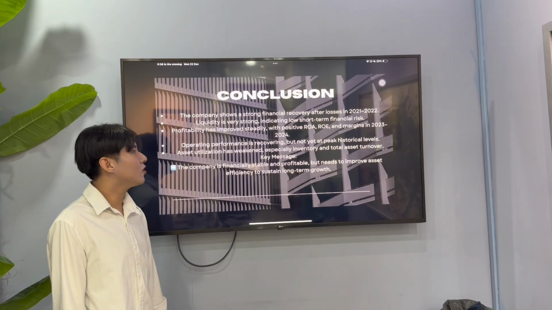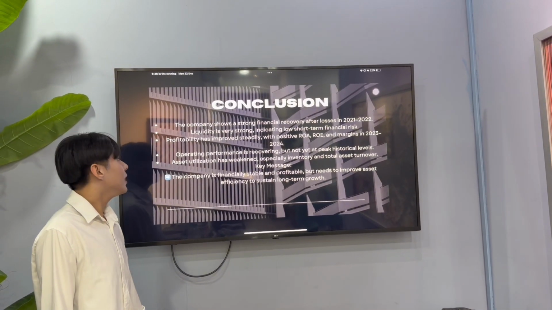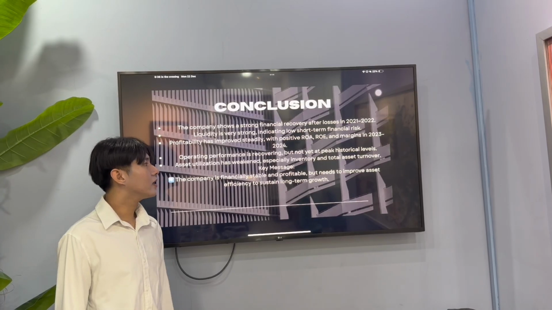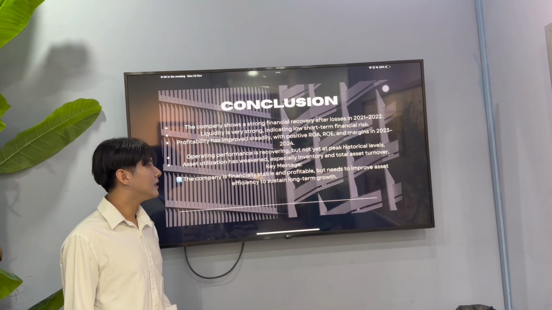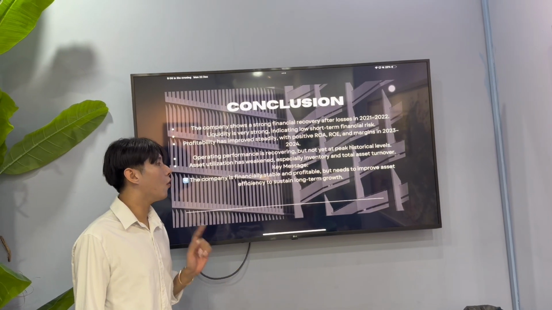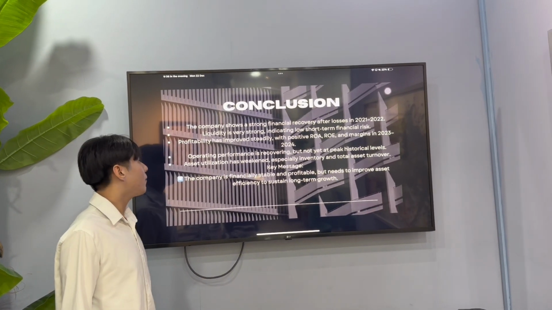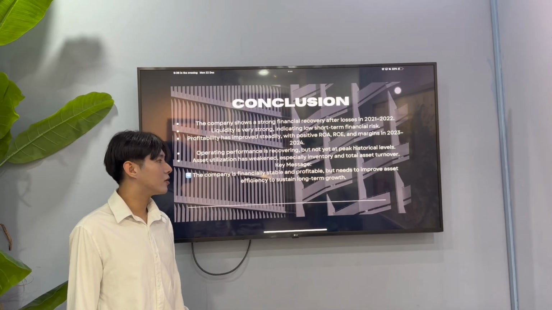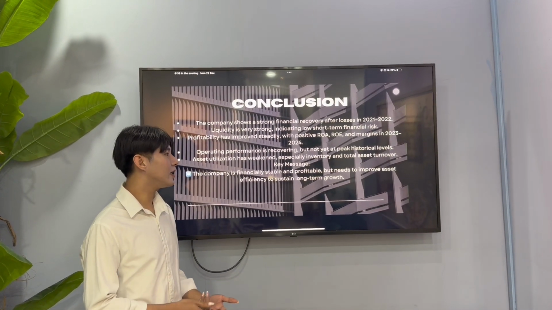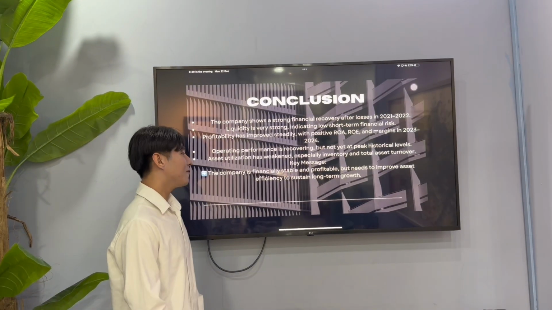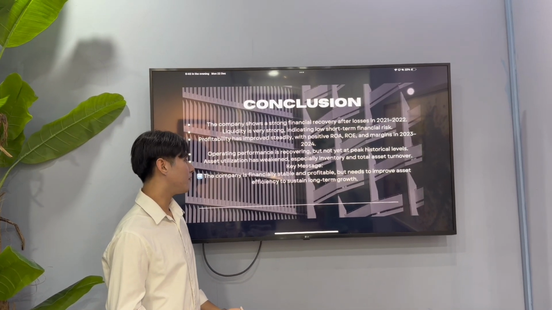In conclusion, the company showed a strong financial recovery after the loss in 2021 to 2022. Liquidity is very strong, indicating low short-term financial risk, and profitability has improved steadily with a positive ROE and margin in 2023 to 2024. Operating performance is recovering but not yet at peak historical levels. Asset utilization has weakened, especially inventory and total asset turnover. The key message is that the company is financially stable and profitable but needs to improve asset efficiency to sustain long-term growth.